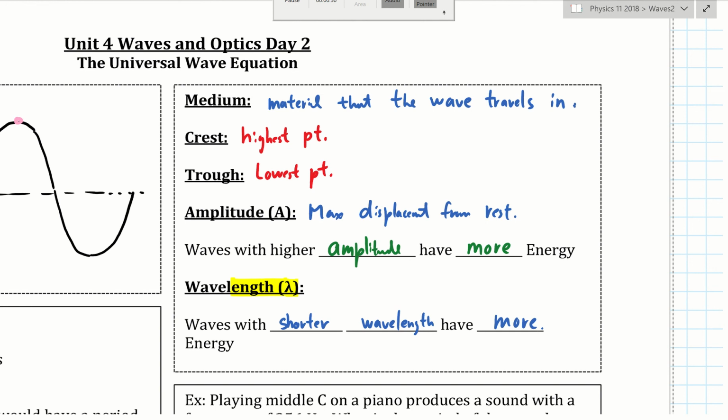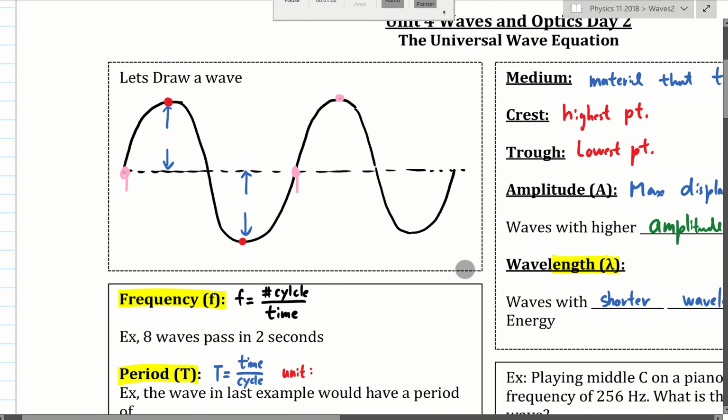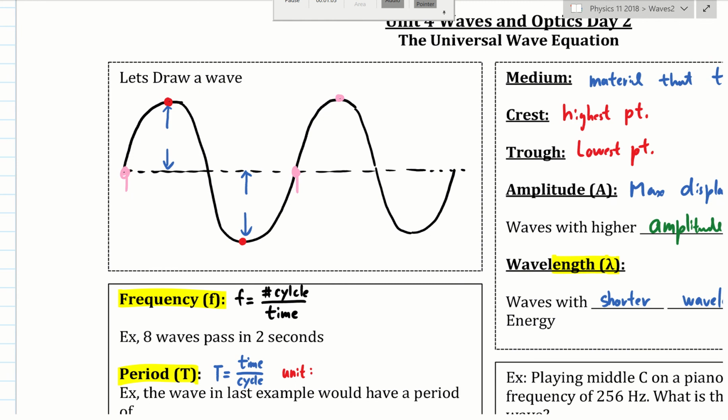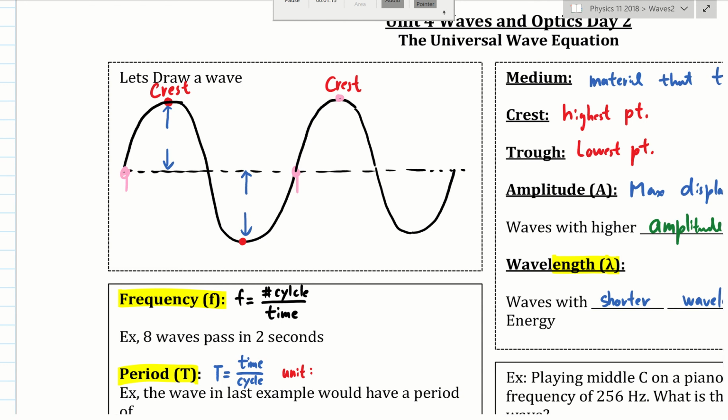Now, in a wave, you will always be able to find somewhere that has the highest altitude, the highest point, and that is called the crest. The crest is the point with the highest location. So in here, where would the crest be? You can say this is the crest. Of course, you can also say this is the crest. If this is a periodic wave, it might have many crests.